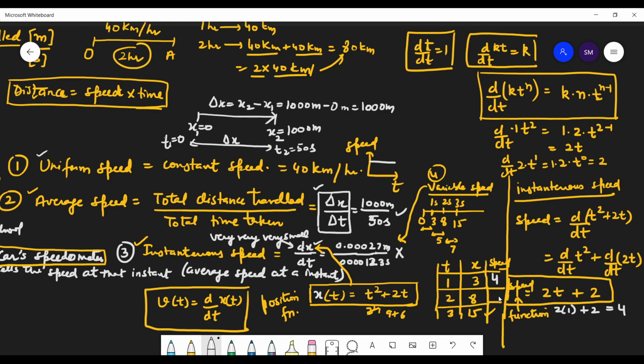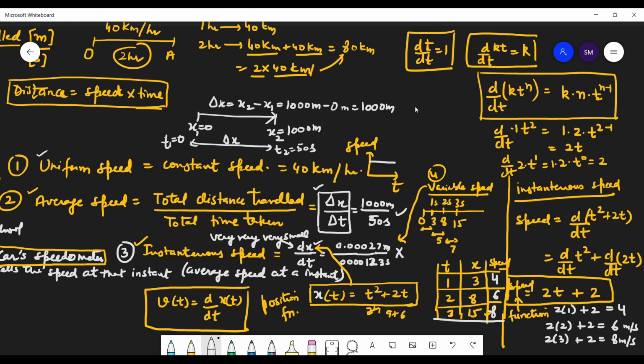Now t is equal to 2 seconds. 6 meters per second. Very good. Now t is equal to 3 seconds. That is 8 meters per second. Okay, so that's your speed. Is this clear, students?